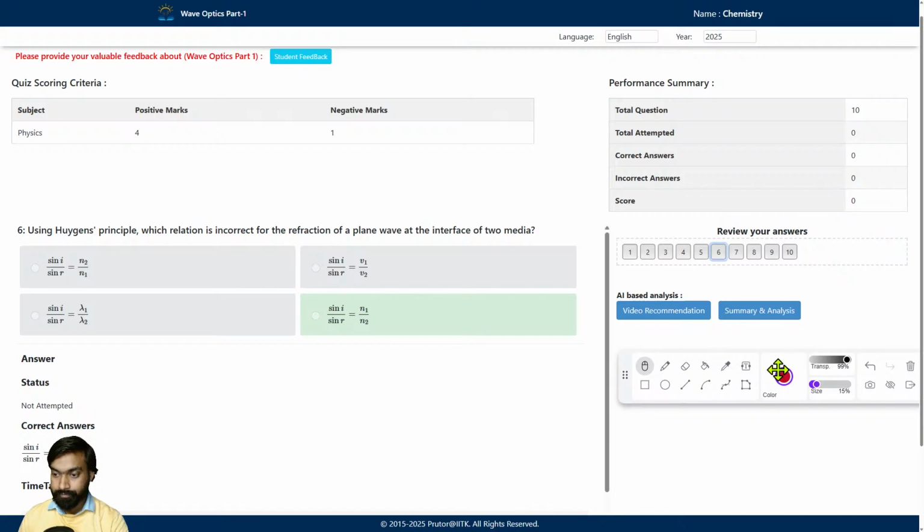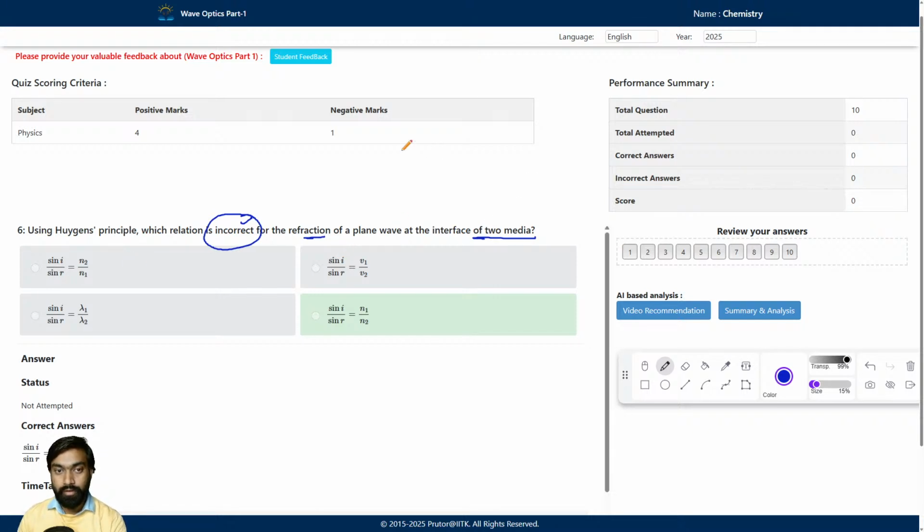Here, using Huygens principle, which relation is incorrect for the refraction of a plane wave at the interface of two media? Listen carefully, here you have to find out the incorrect one. All the options look like Snell's law.